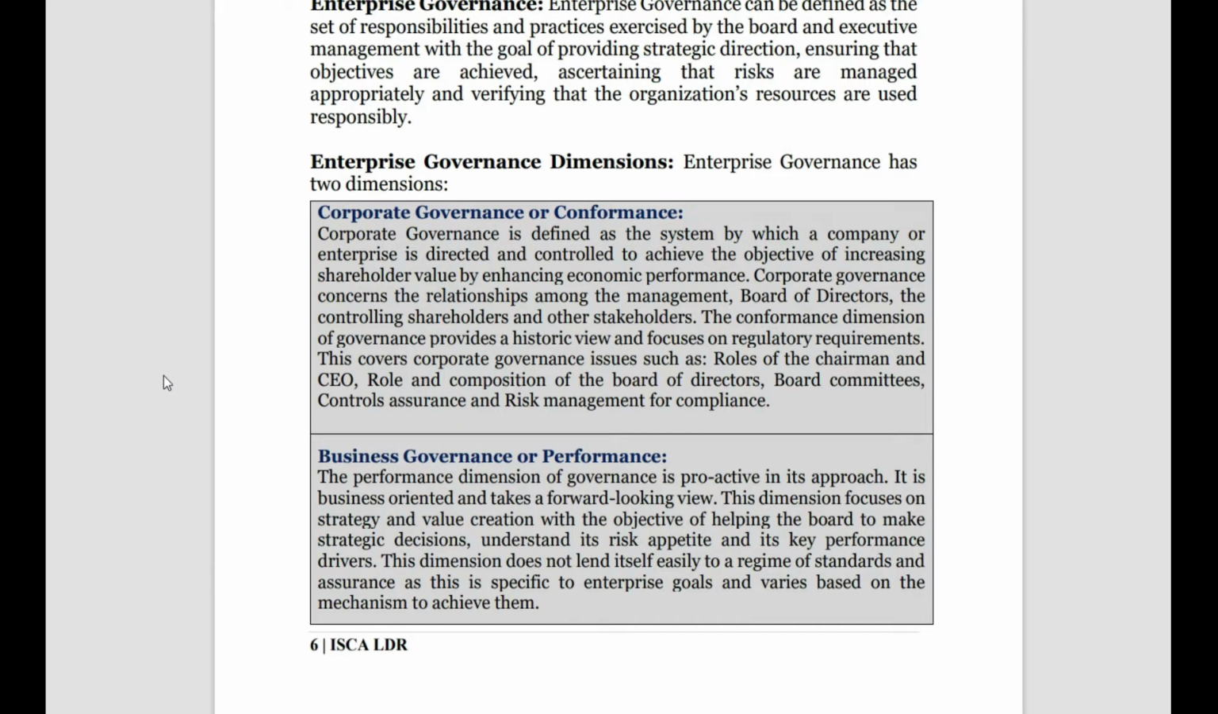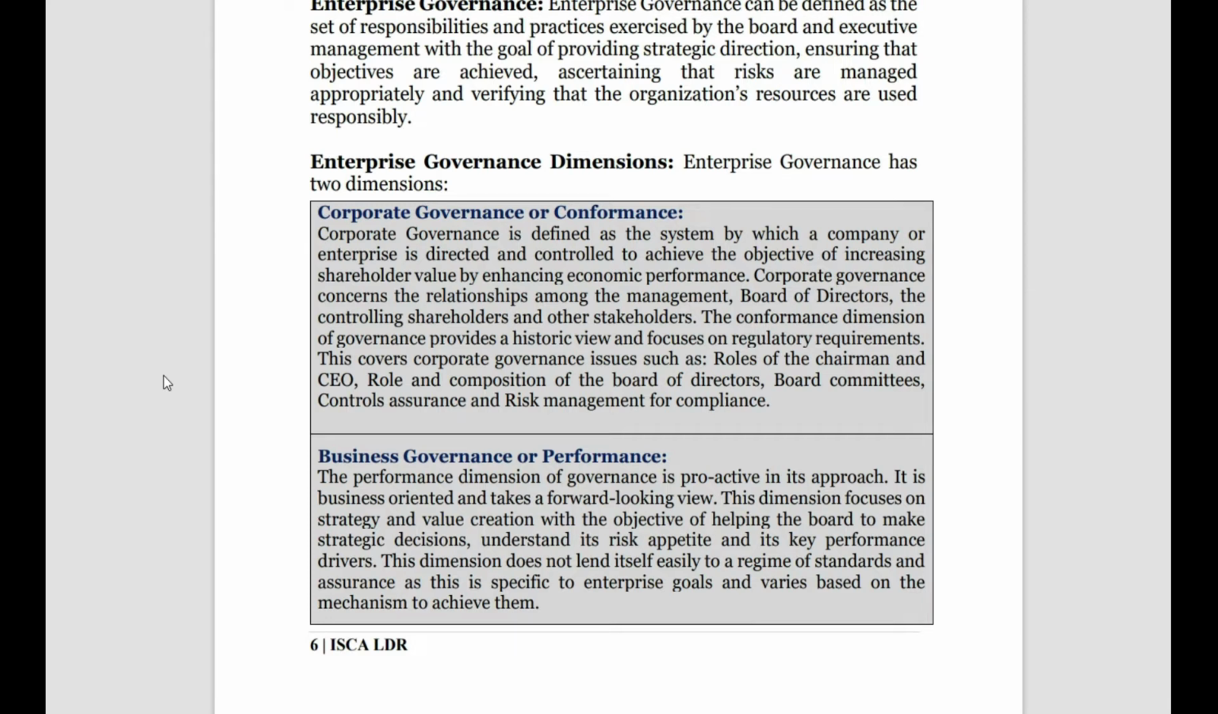Corporate governance concerns the relationship between the management, the stakeholders and the board of directors, right? The conformance dimension of the governance provides a historic view and focuses on regulatory requirements. In simple terms, it is the topmost thing, the governance, which has the relationship between the board, the management, and the stakeholders, and it tries to increase the shareholders' value by increasing economic performance.